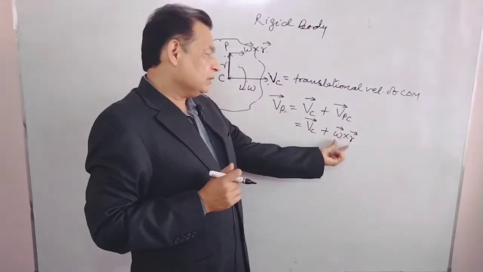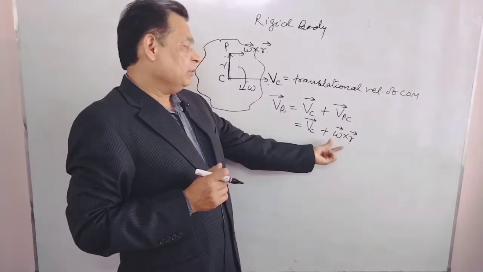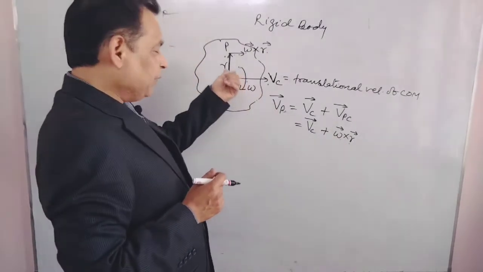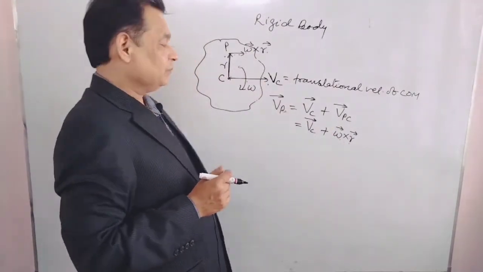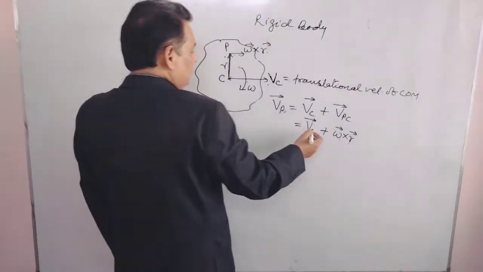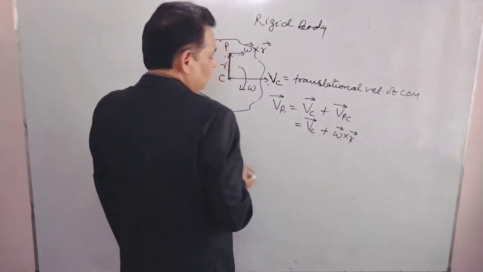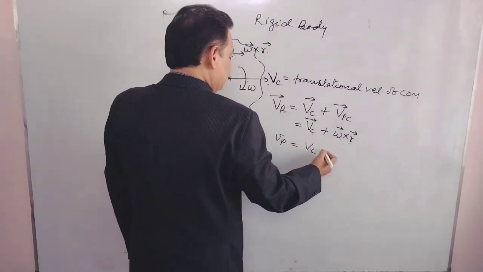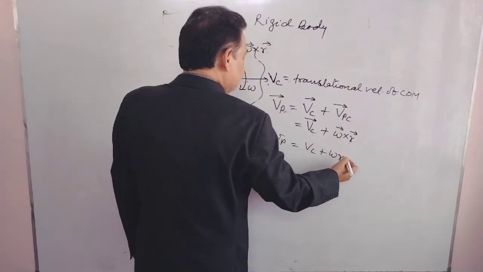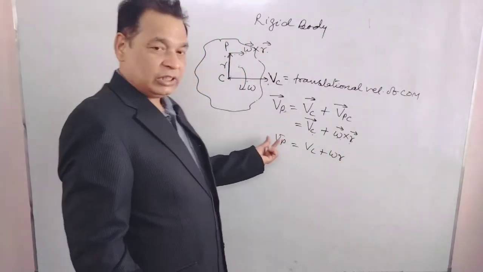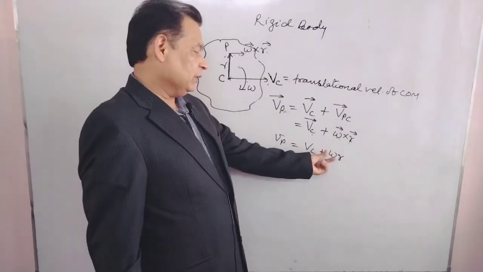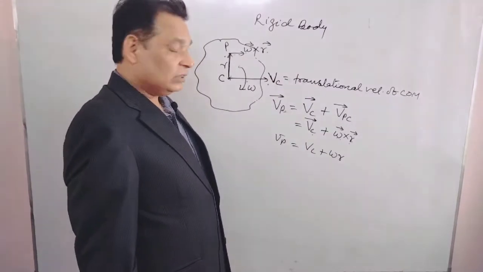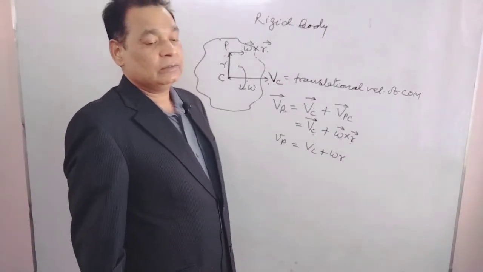Always, the magnitude of this Vpc, that is omega cross r, will be omega r, because omega is perpendicular to this r in this case. So Vp equals Vc plus omega cross r. We can have the magnitude of Vp as Vc plus omega r. That is the magnitude of Vp, I am not giving vector signs. Because both are in the same direction, we can add them up. If they are not in the same direction, we have to take vector addition.